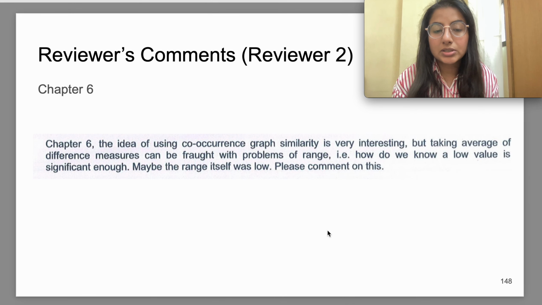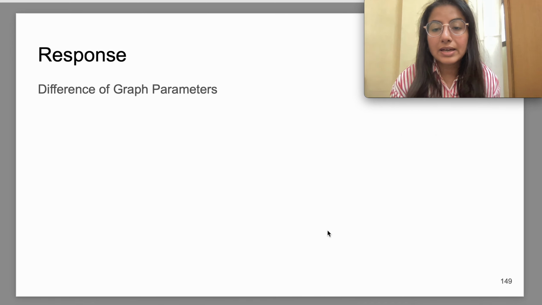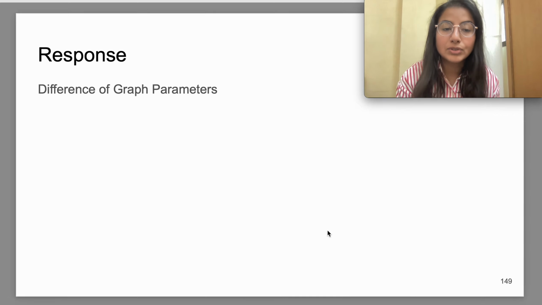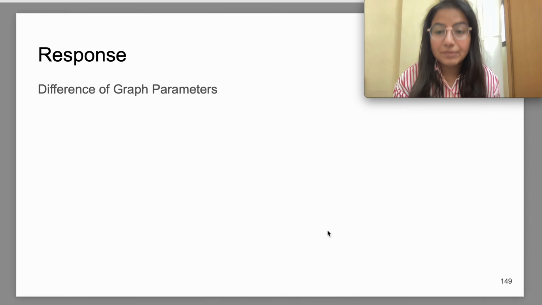Next one is from chapter 6, in which the reviewer wants to clarify that there can be problems of range when we are taking the average of different measures. Here we would like to clarify that we are not taking the average of different measures there. We are taking the average of the difference of the graph parameters.